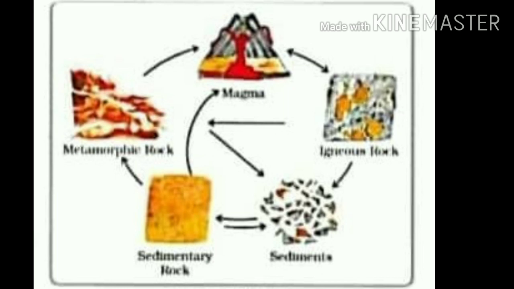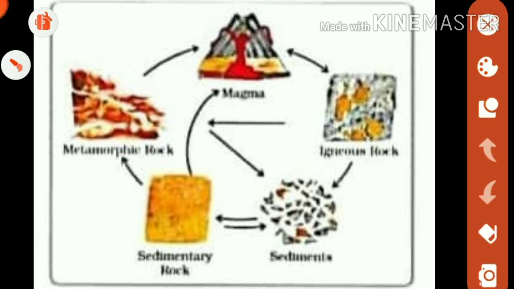Look at this picture. When the hot molten magma comes out of the mountain and cools on the surface of the mountain, it forms the igneous rocks. Now these igneous rocks are broken into small pieces. They are known as sediments.